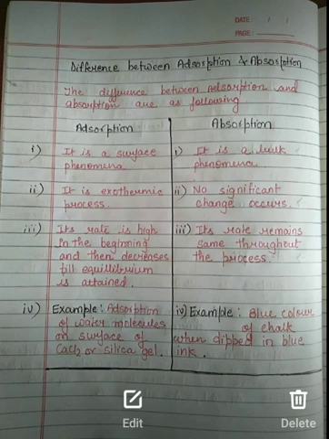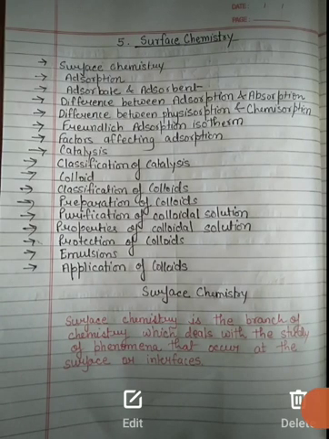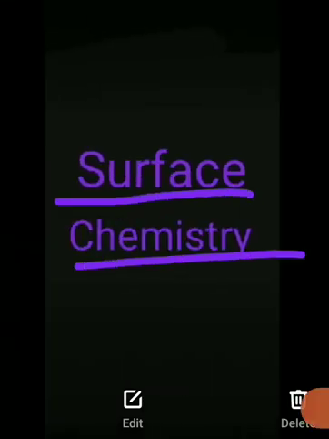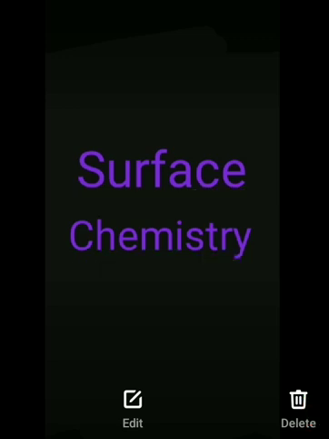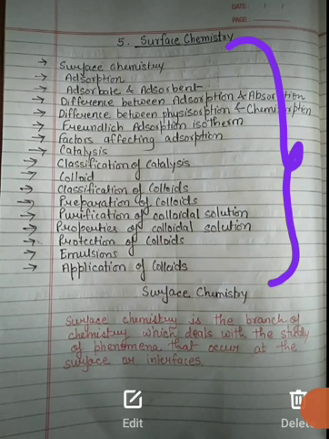So this is all about today's lecture. Let's have a revision of the topic, as we are discussing surface chemistry. Simply, it is the branch of chemistry which deals with the study of surface phenomena, or phenomena which take place at interfaces. We will divide these topics into three: firstly adsorption, then catalysis, and then colloids.